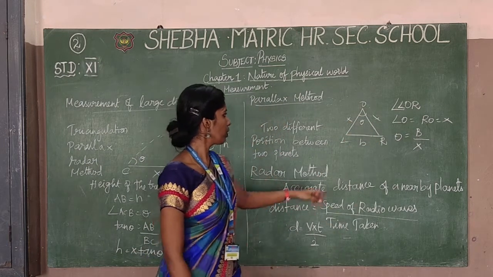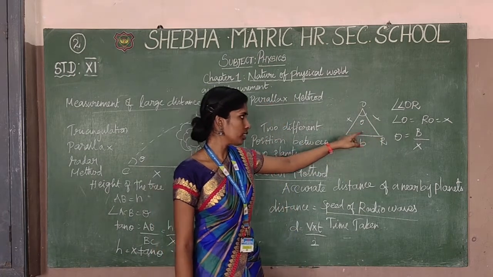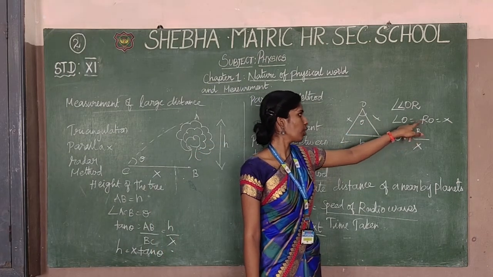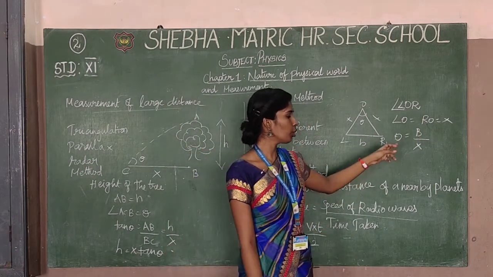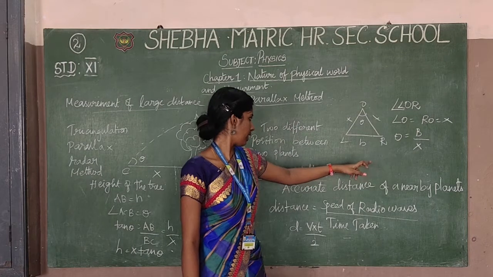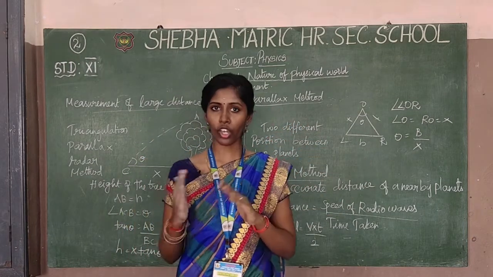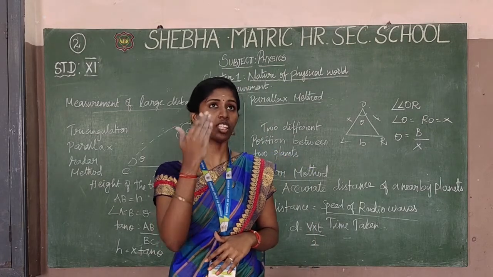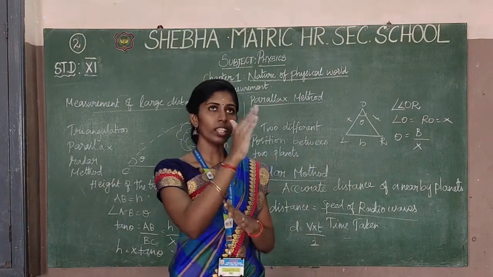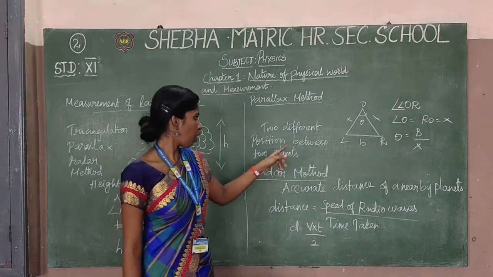Okay. So the angle LOR, where O is the midpoint. So LO is equal to RO is equal to X. Okay. So theta is equal to B divided by X. It will be measured in the parallax method. Okay. So the movement of the object. Okay. We will see the one object. So the object will be moved from one side to another side. Okay. So these are two objects that will be measured.